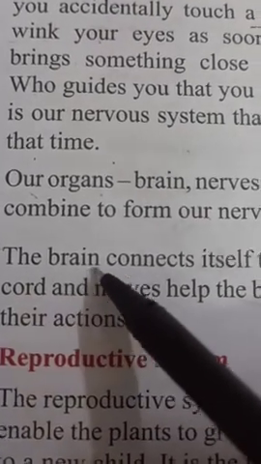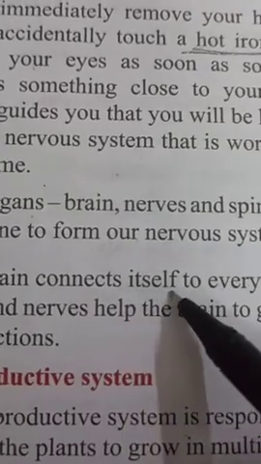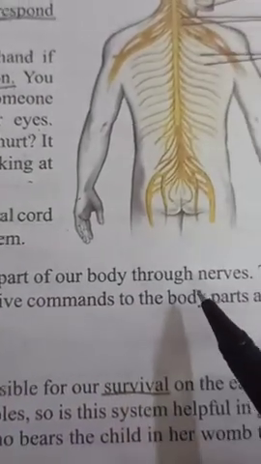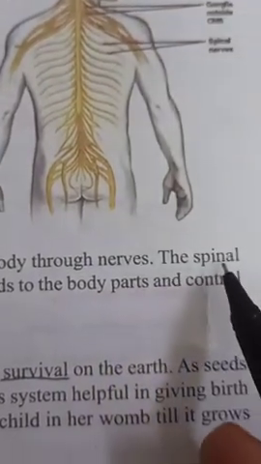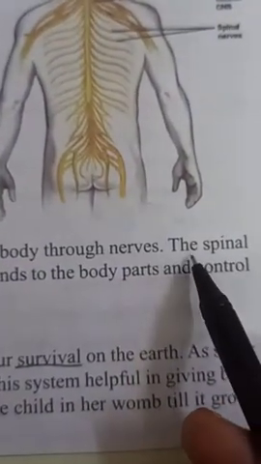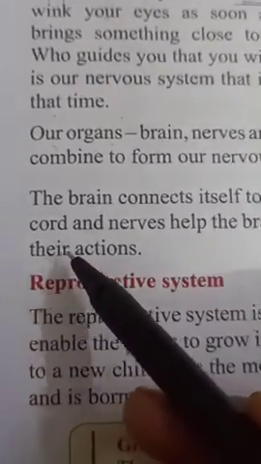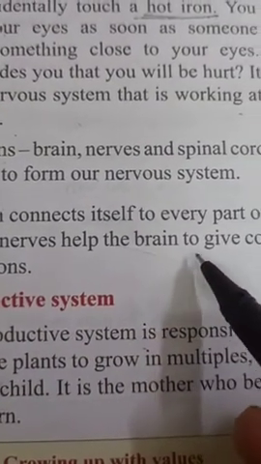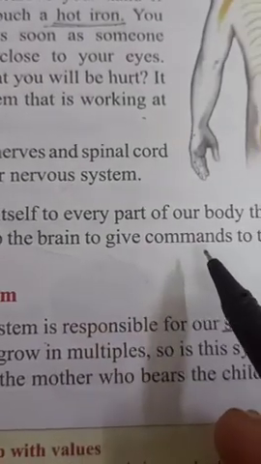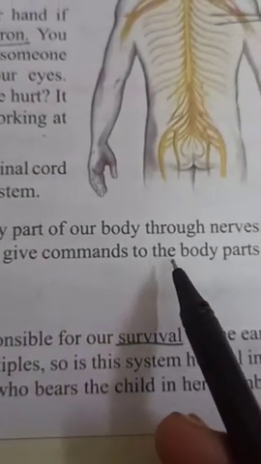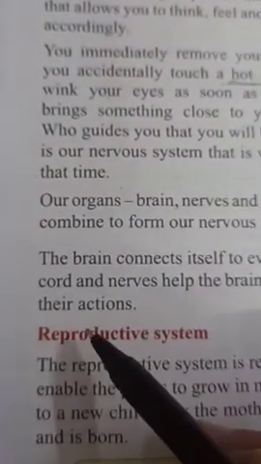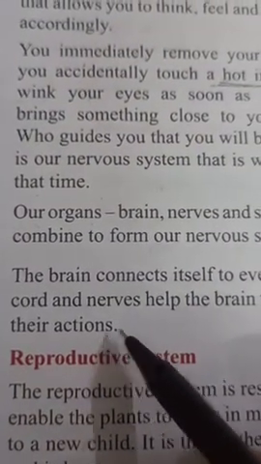So the brain connects itself to every part of our body through nerves. The spinal cord and nerves help the brain to give commands to the body parts and control their actions.